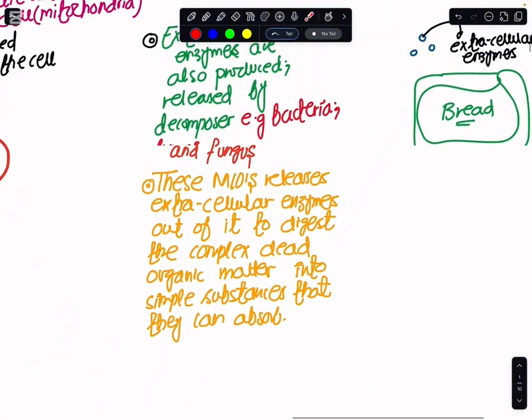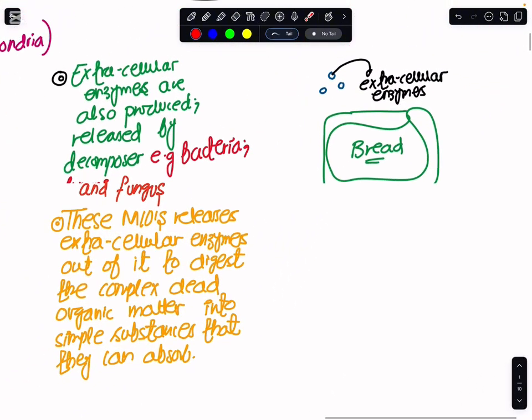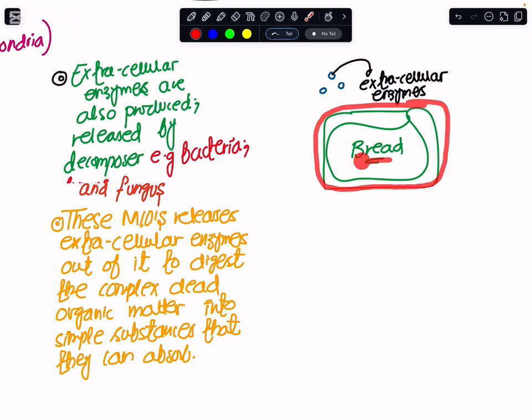Likewise, if I were to quote an example in the case of microorganisms, among the microorganisms we have the fungus and the bacteria. You see that if I have a complex organic food molecule, say bread, and from somewhere the fungus or the bacteria have deposited or come onto the surface of the bread. Unlike us, they don't have teeth, isn't it?